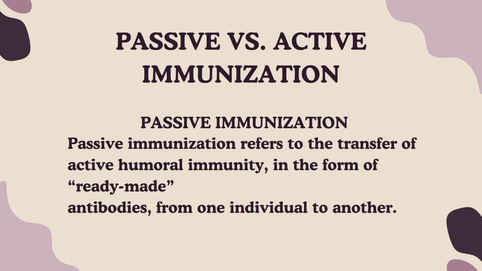Let's move on to passive versus active immunization. Passive immunization refers to the transfer of active humoral immunity in the form of ready made antibodies from one individual to another. It can occur naturally by placental transfer of maternal antibodies to the developing fetus, or it can be induced artificially by injecting a recipient with exogenous antibodies that are usually manufactured for this purpose and that are targeted to a specific pathogen or toxin.